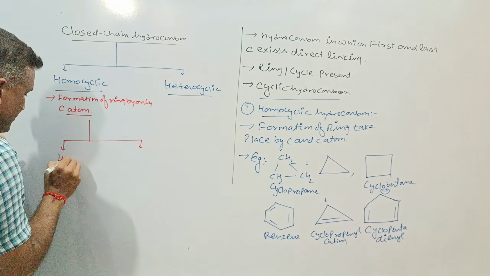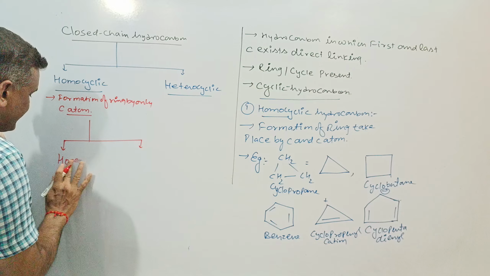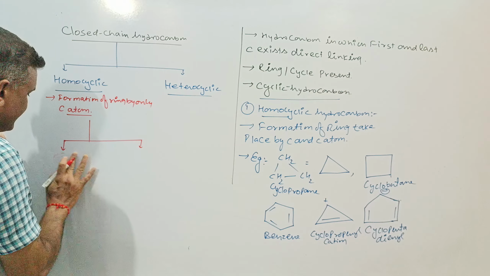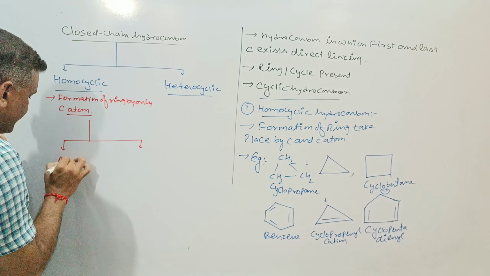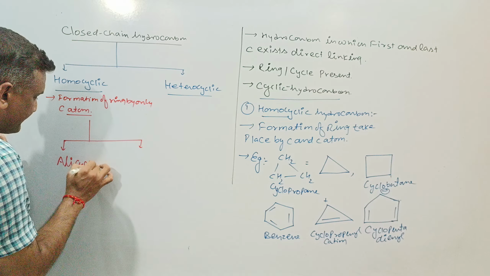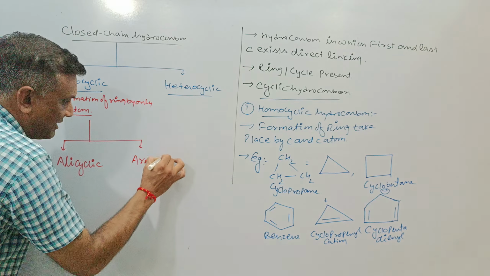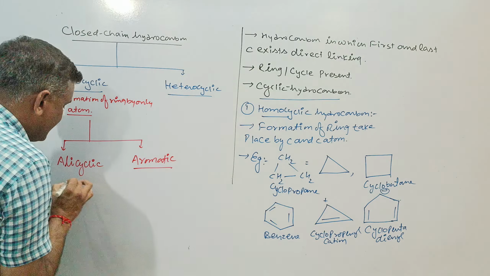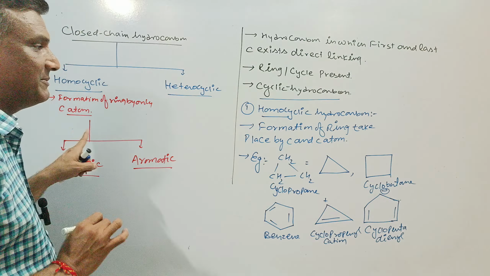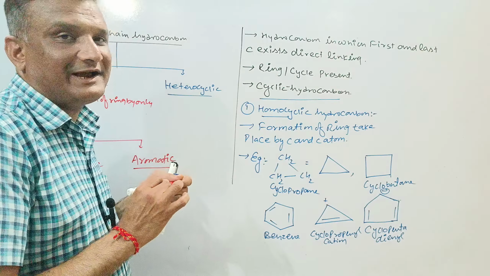One is alicyclic hydrocarbon, and another is aromatic hydrocarbon. Alicyclic and aromatic hydrocarbon, and this was about the homocyclic hydrocarbon.